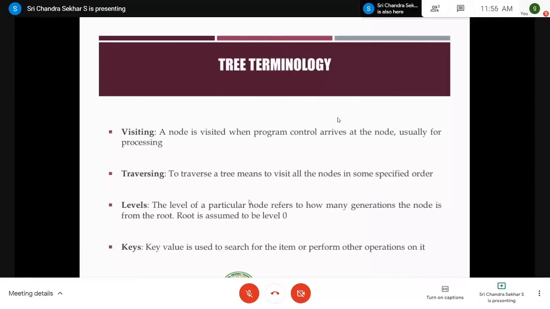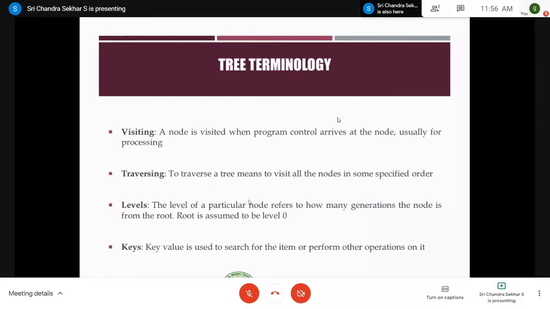Or you visit nodes to count the number of nodes in the tree. So you go to that node, you increment the counter, then you come to the next node and again increment the counter. Whenever you visit a particular node, you perform some processing, right? So in the first case, you are just printing it, and in the second case, you are just incrementing the counter. This is how visiting is defined.